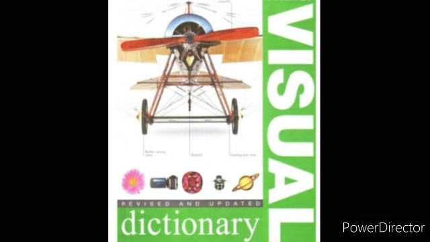In a visual dictionary, students, the meaning of the word is not explained or given. Instead, visuals or pictures are given, and through the pictures you understand what the word means. The visuals speak for themselves means you understand the meanings of the words through pictures.